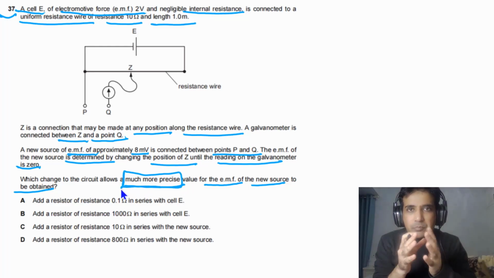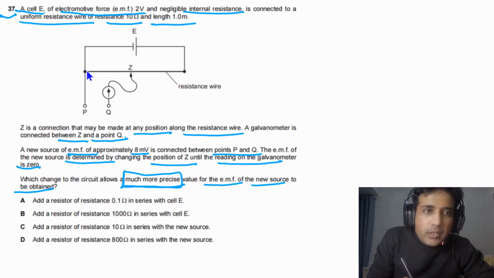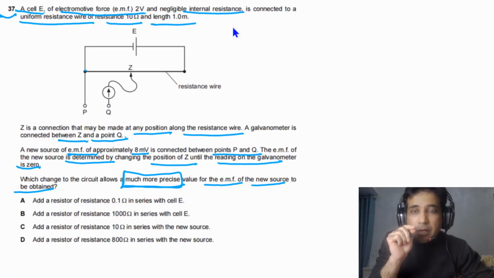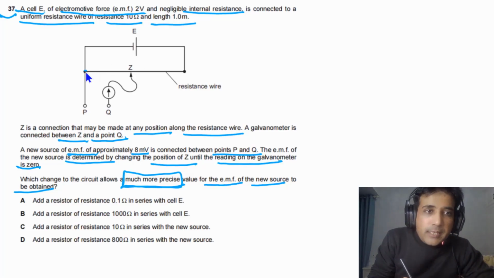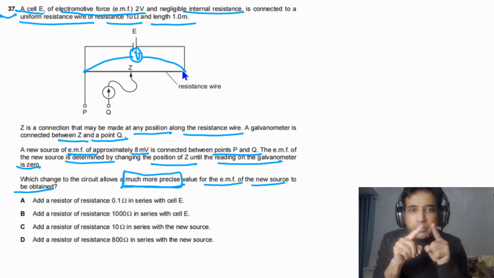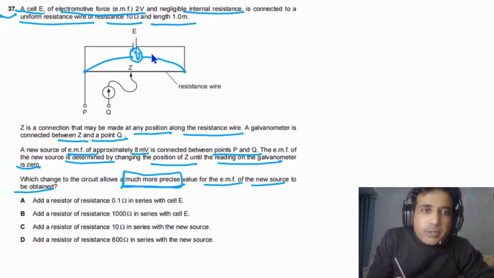In order to get much more precise reading along this wire, we need the change in potential per unit length as small as possible. It simply means that we want reading on voltmeter between these 2 points very close to 8 millivolts. Just assume that we want 8 millivolts. This is extreme case, 8 millivolts.